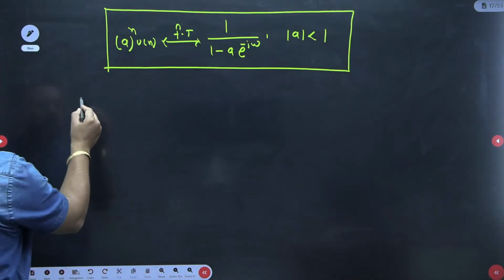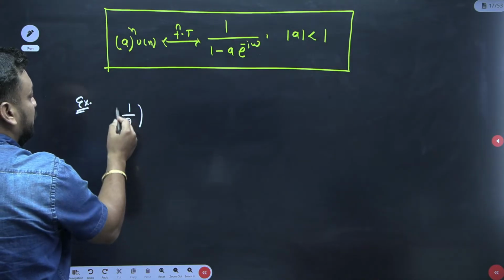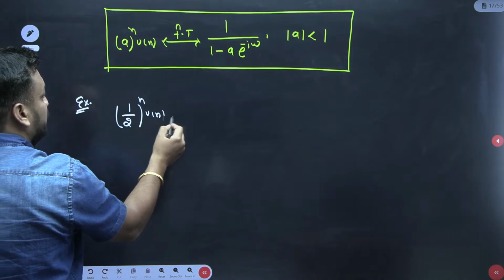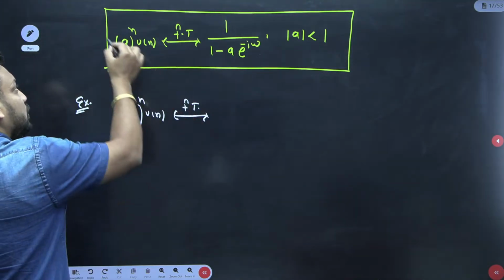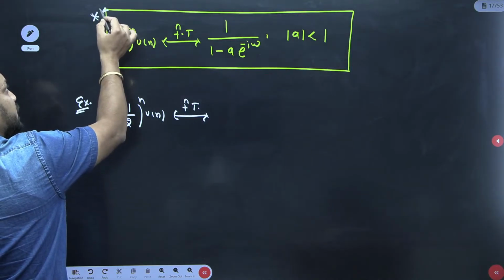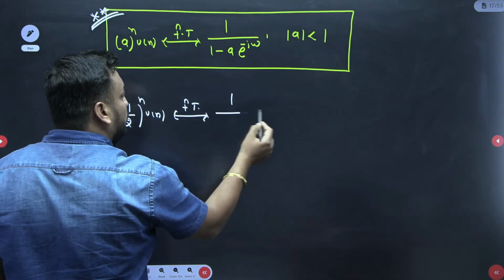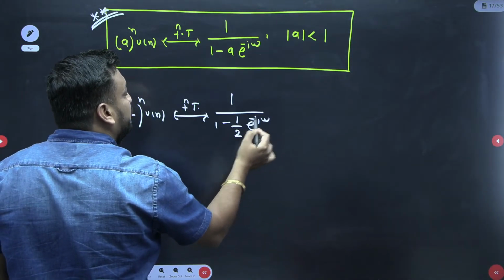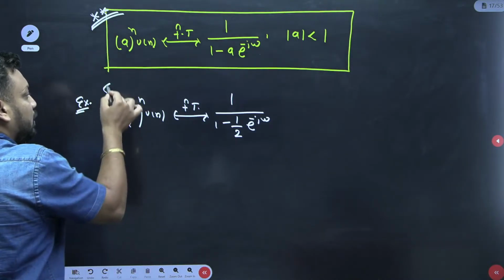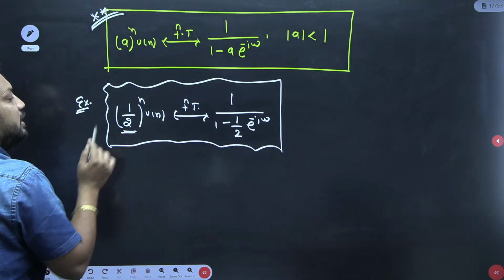If anyone asks about (1/2)^n u[n], what is the Fourier transform, then you should not use the long formulas. You just need to remember this box as a short trick, and you can directly write 1 upon 1 minus half e^{-j omega}. We are only eligible to apply this formula if the value of a is less than 1.